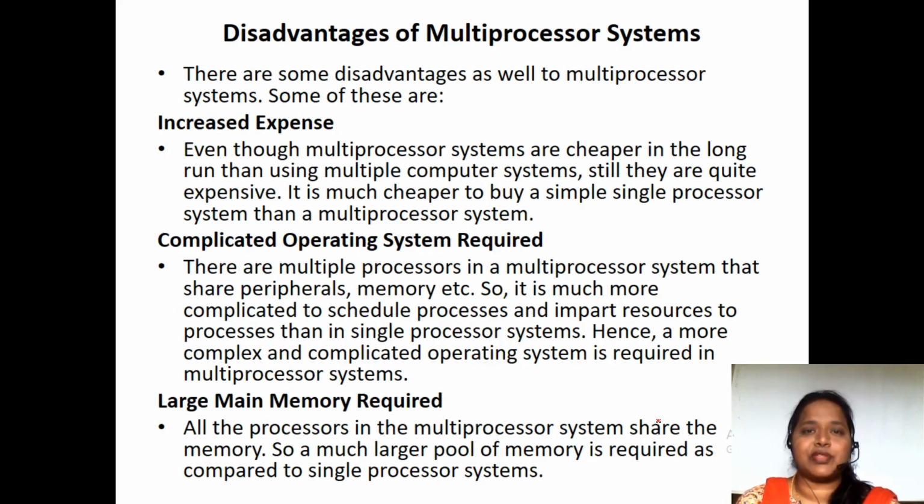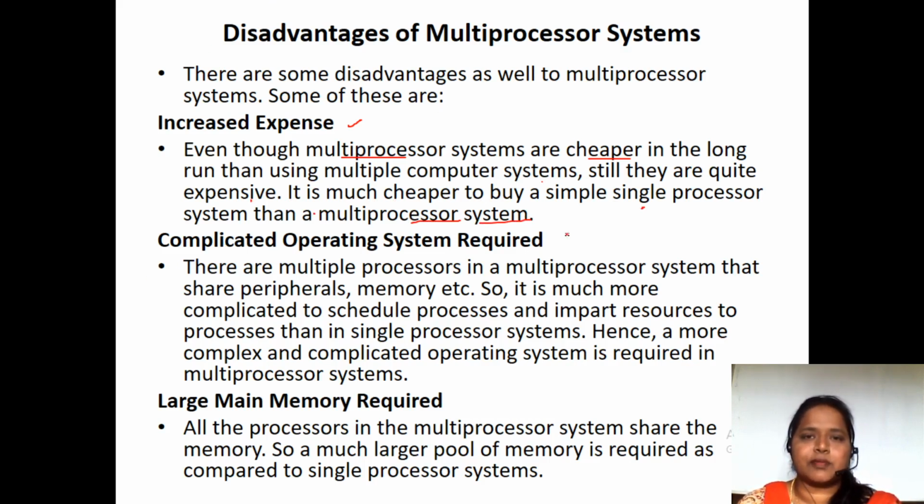And we also have the disadvantages too. What is the first disadvantage? Increased expense. Why is it an increased expense? Although these multiprocessor systems are cheaper in the long run than using multi-computer systems, they are still quite expensive. Why? Because it is much cheaper to buy a single processor system than a multiprocessor system. They are a little bit expensive.